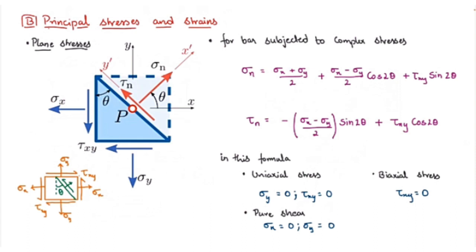For the biaxial stress case we have tau xy equal to 0, and for the uniaxial case we can substitute sigma y equal to 0 and tau xy equal to 0, which means stress is acting only in one direction. Biaxial means two directions, and pure shear means there are no sigma x and sigma y direction stresses.